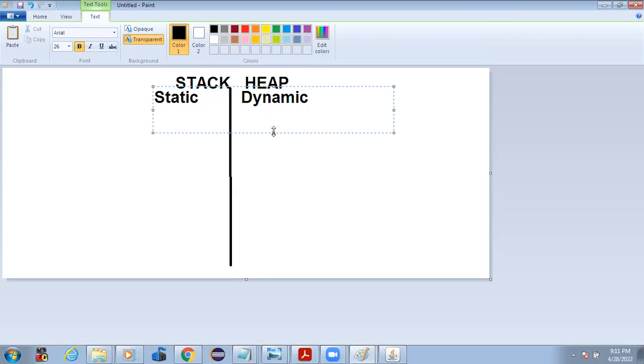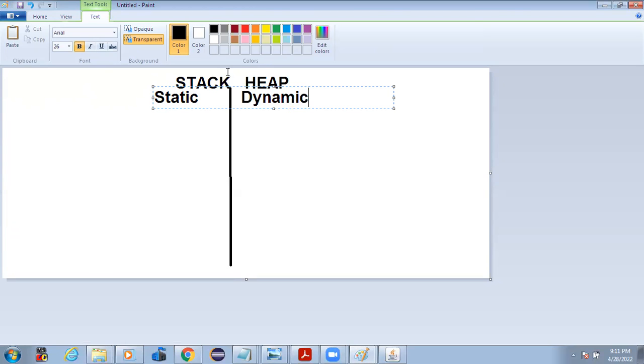Dynamic means it gets allocated at runtime. Static memory gets allocated at compile time itself, and dynamic memory gets allocated at runtime. So dynamic memory always goes to the heap area, and static memory always goes to the stack area.